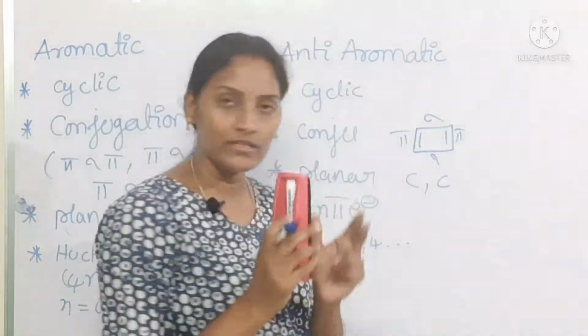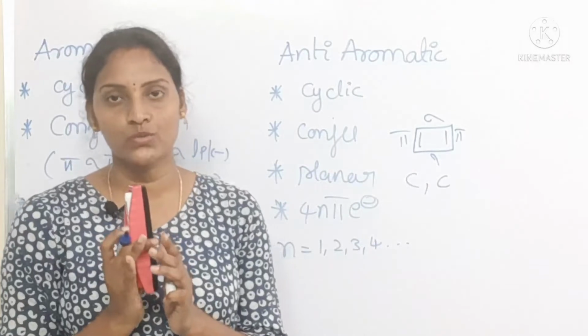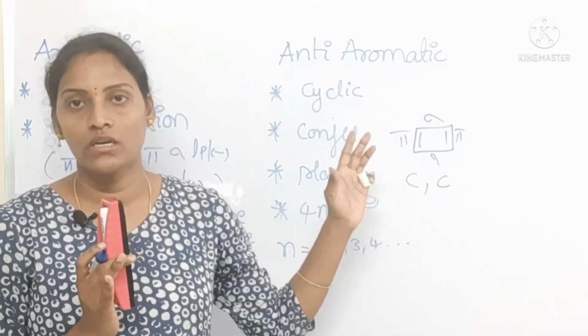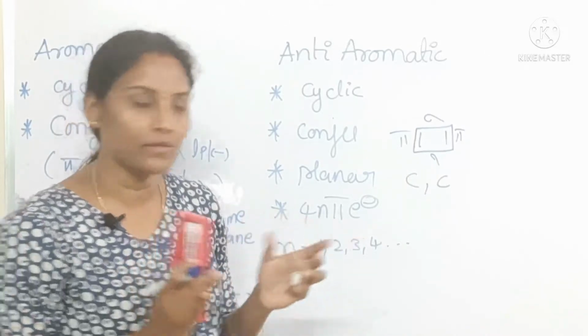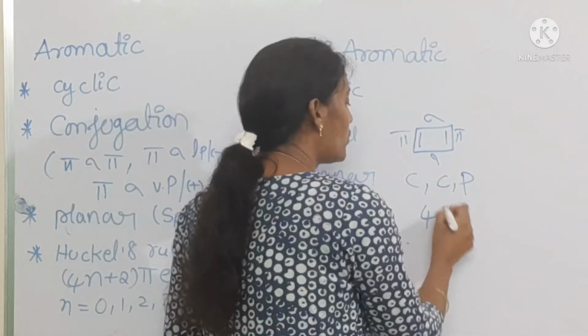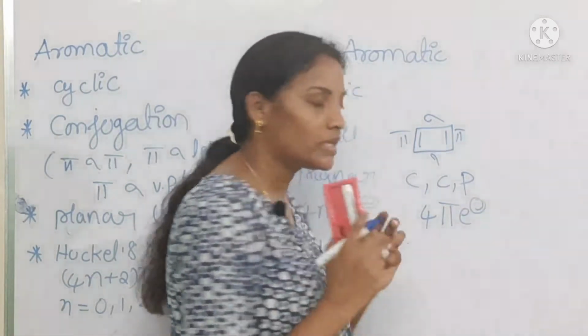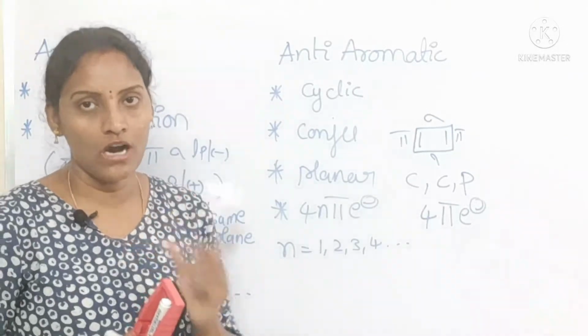And if it has full conjugation, that means all carbon atoms in this compound possess sp2 hybridization, so it's planar also. And how many pi electrons? 4 pi electrons are here, so it belongs to the anti-aromatic compounds.